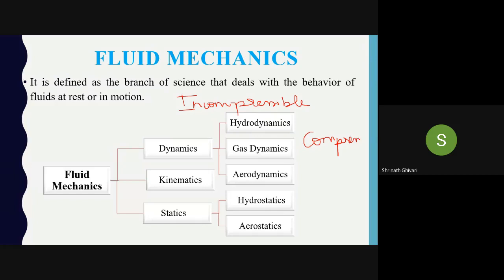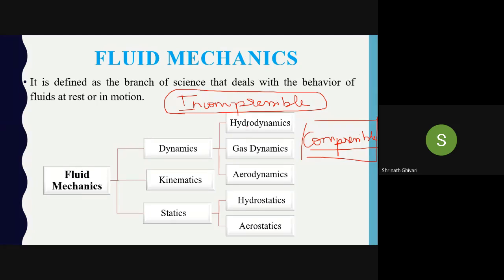Can anyone give me an example for this? What is incompressible fluid and which is compressible fluid? Air is compressible. Air is compressible fluid, and incompressible fluid is what? Water. Because water cannot be compressed, or liquid cannot be compressed, while air can be compressed. So that's why we say incompressible and compressible.